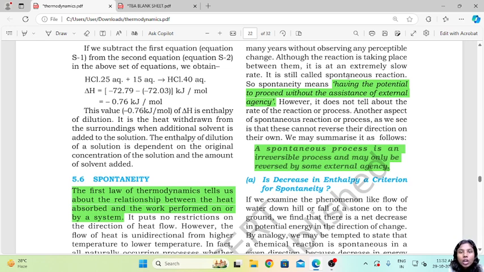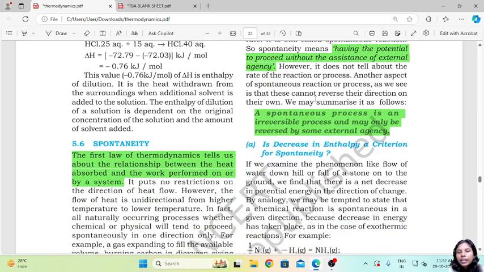It is still called a spontaneous reaction. The minute we mixed hydrogen and oxygen, the reaction had already begun. So it is a spontaneous reaction. Spontaneity means having the potential to proceed without the assistance of an external agency. Whenever a reaction proceeds by itself without any external assistance or any external source of energy, that is known as the spontaneity of that reaction.